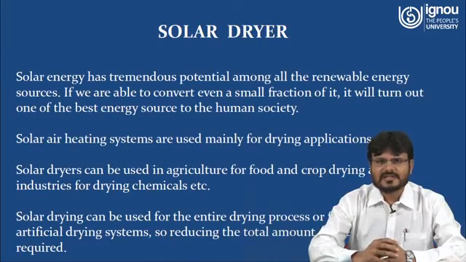So let us start the topic, that is solar dryer systems. As the name indicates, solar dryer system. The question is, what is a system? A system is nothing but something in which you give some input and you get some desired output, right? And what is the desired output? The desired output comes in the form of the drying of some crops or medicinal plants or chemicals.